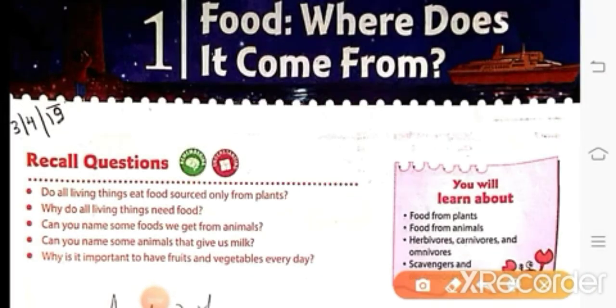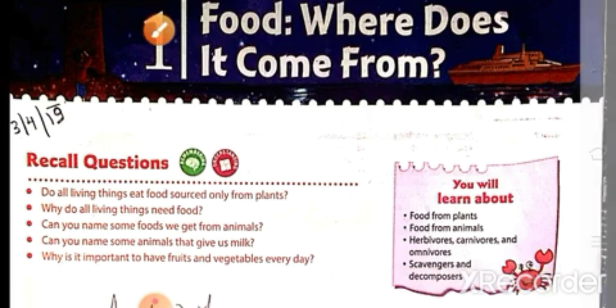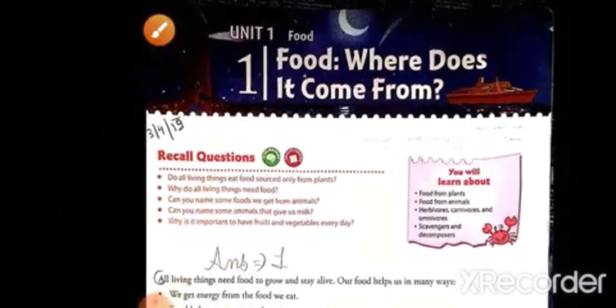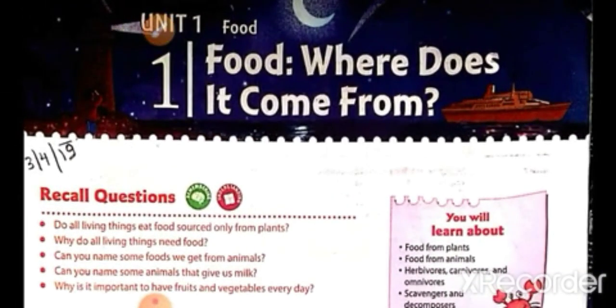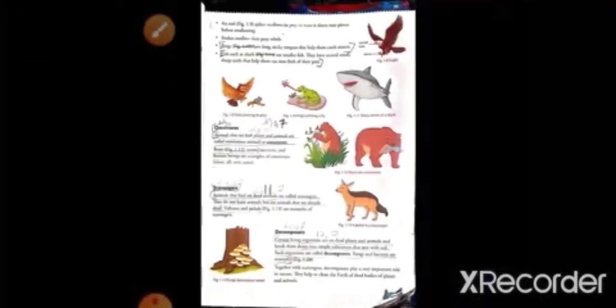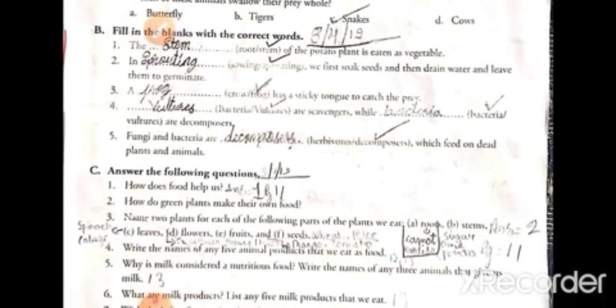We have completed the exercise of chapter number one, Food: Where does it come from? And today we are going to see the question answers of chapter one, Food: Where does it come from? So just take your pencil and mark out the question and answer. So here is our question answer.